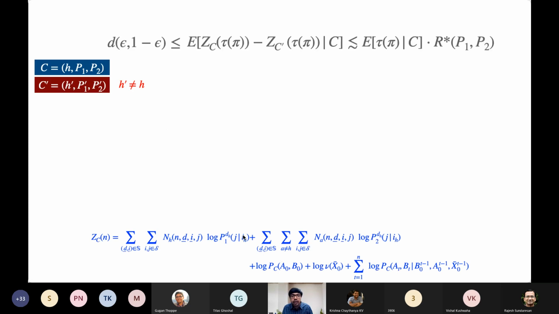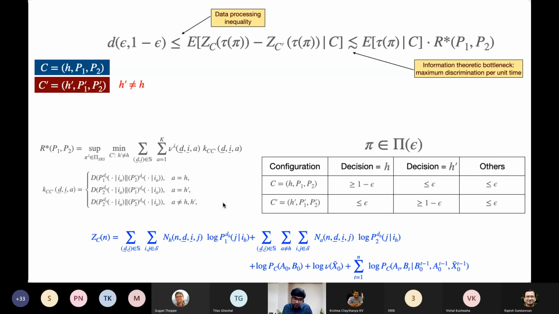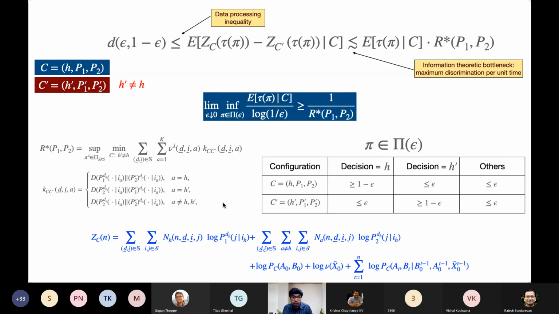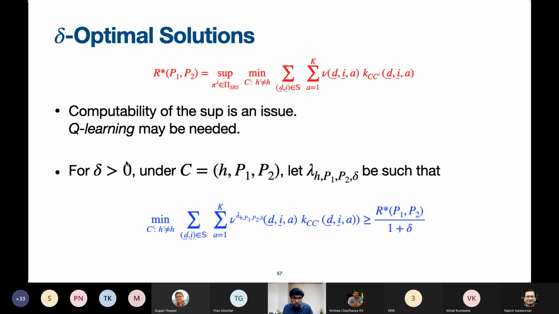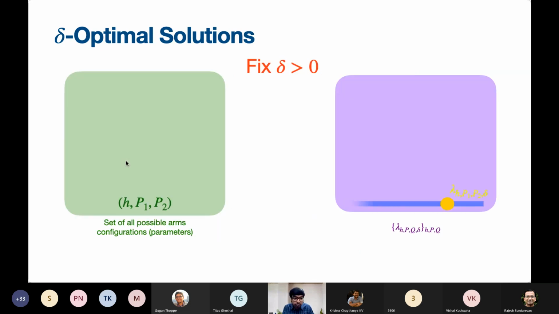So the analysis is the same as before. The converse result follows from the information theoretic bottleneck and the data processing inequality, and there is a certain natural lower bound. This is again guarding against the nearest alternative, just that earlier there was only H prime not equal to H because P1 and P2 were known. In this case, we are also going to vary P1 and P2. Again, as before, we don't have exact attainability of the supremum, so we look for delta optimal solutions. The point is that there can be more than one delta optimal solution in this case, and because the parameter space is uncountably infinite, we need to swim through it very carefully.